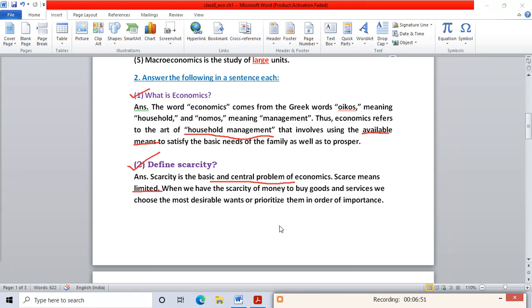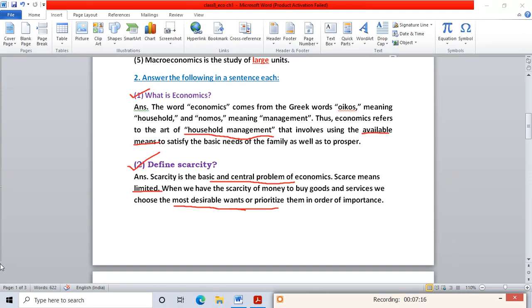When we have the scarcity of money to buy goods and services, we choose the most desirable one. Suppose eating food is the most desirable for you, or we prioritize, giving priority to eating food in order of importance. That is important for us, because without food we cannot live. So we'll give importance to eating food with that money.